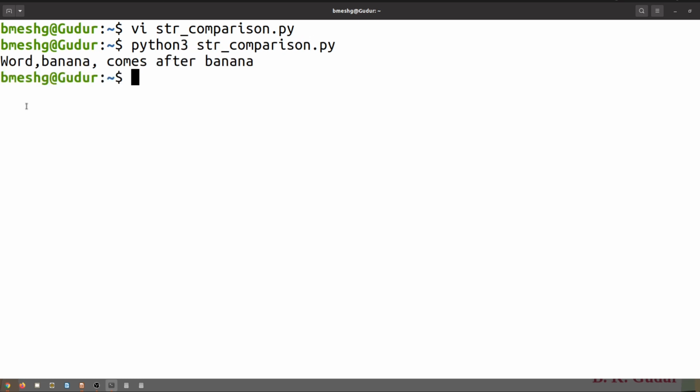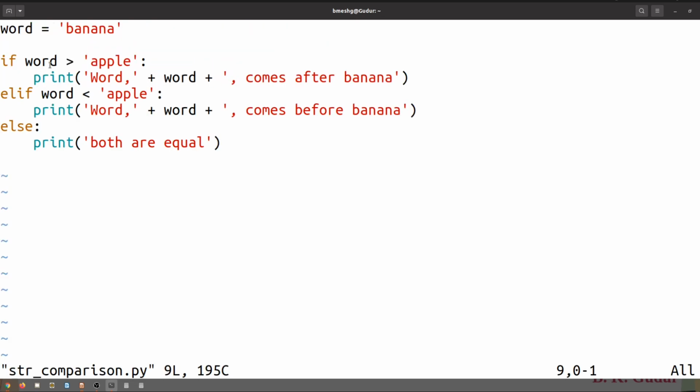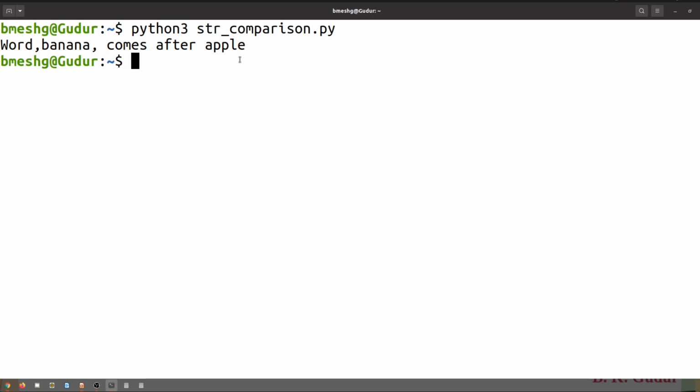Let me finish it and execute this script using the Python 3 interpreter. You can see, dear students, word banana comes after, just a minute. Why does word banana come after banana? It should be equal. Okay, here it is apple, this is not banana, it is apple. Hope this is clear to you, dear students. Now word banana comes after apple.